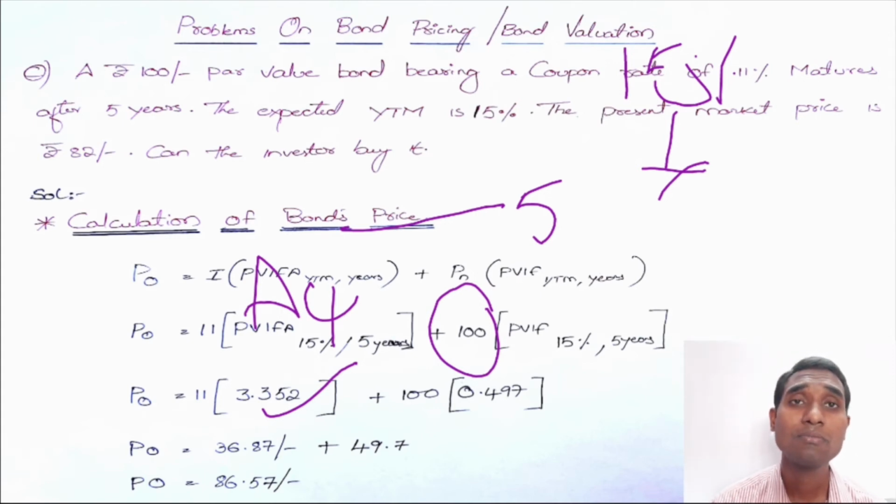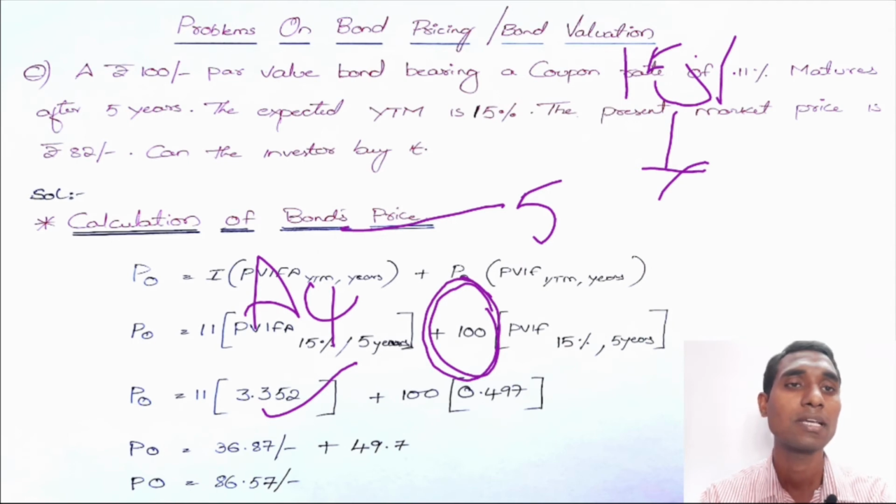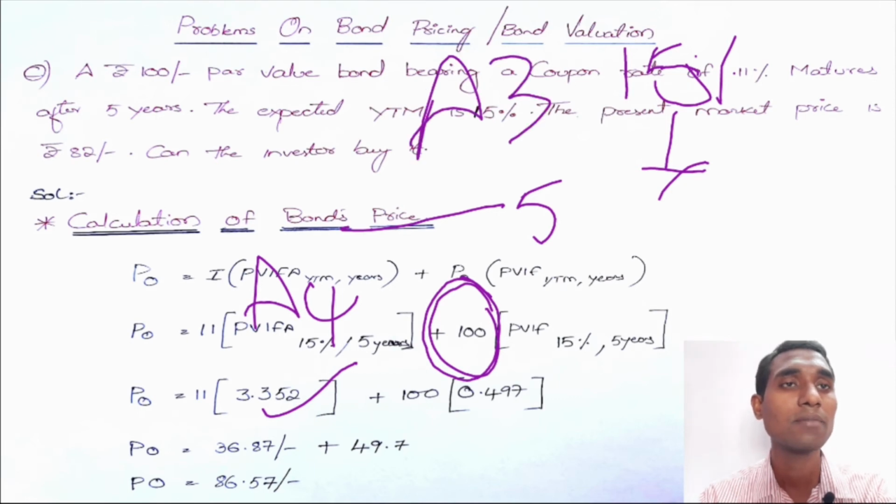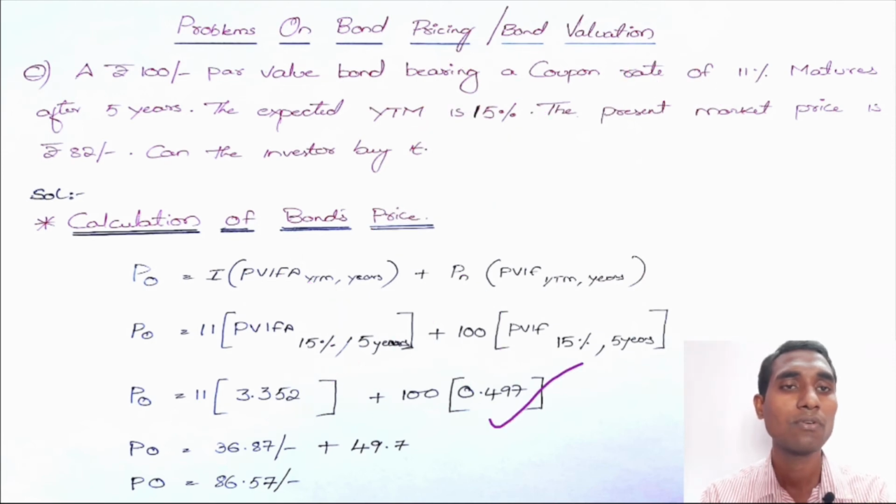Redemption value is the amount of money you will get back after the bond matures. If nothing is mentioned, I assume that I will get the total 100 rupees. For PVF at 15% for 5 years, again you need to look into the A3 table, same 15% for 5 years, and that is 0.497. If you multiply it, the bond's value is 86.57.